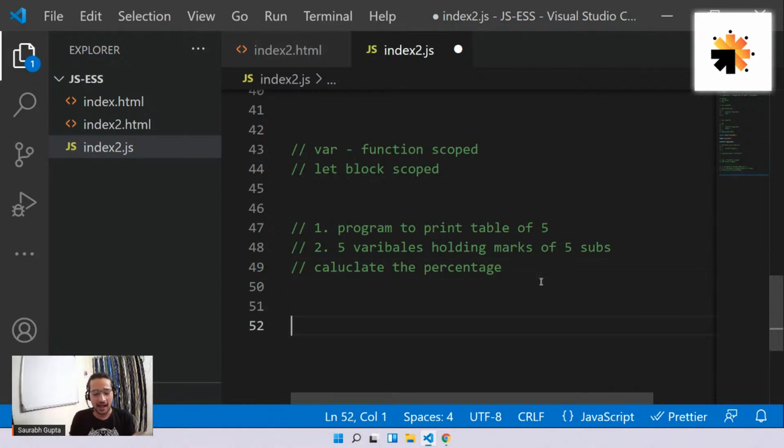Holding means this. I have a variable holding some value. So A equals 34. So A is holding 34. So five variables holding marks of 5 subjects. That means in all the variables there will be some value, and that value will be marks.